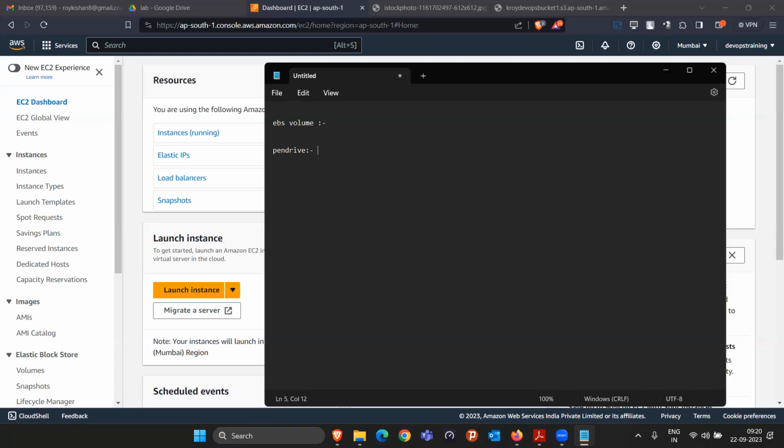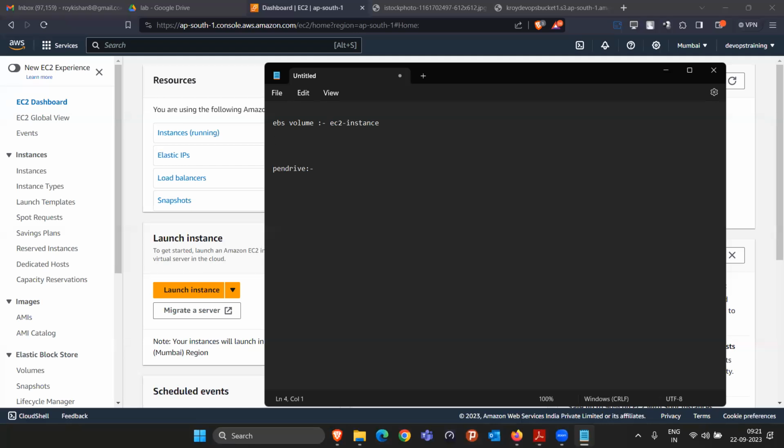No. No, right? That means we'll require some machine. Similarly, to read the data of the EBS volume, you are going to require the EC2 instance. Make sense? Just like pen drive, laptop, EBS volume, EC2 instance. Okay. Now, second thing, both should be present in the same location. That means same country, same place, right?